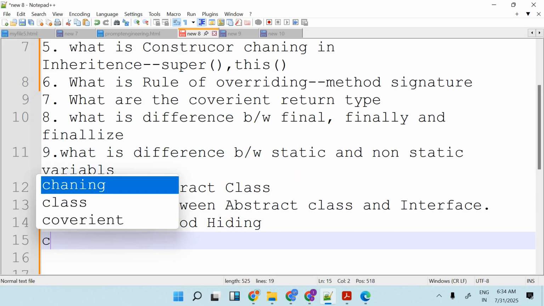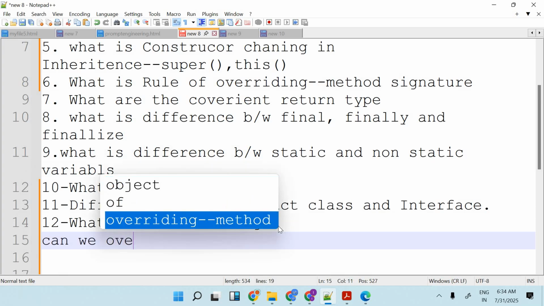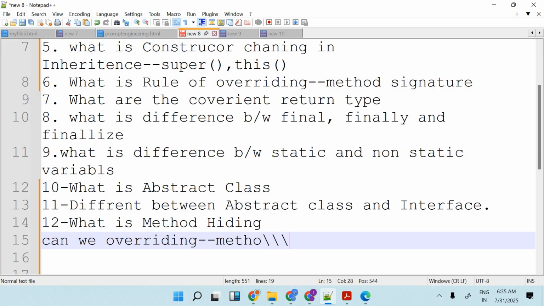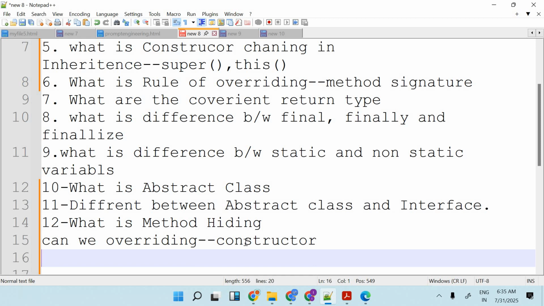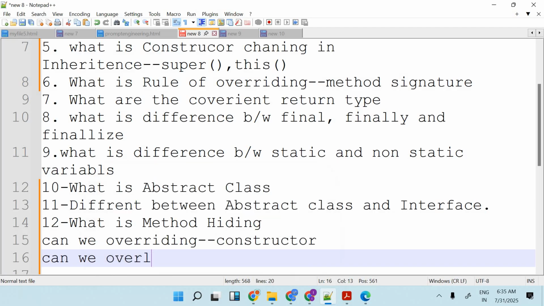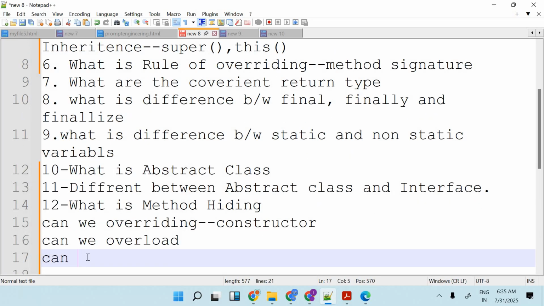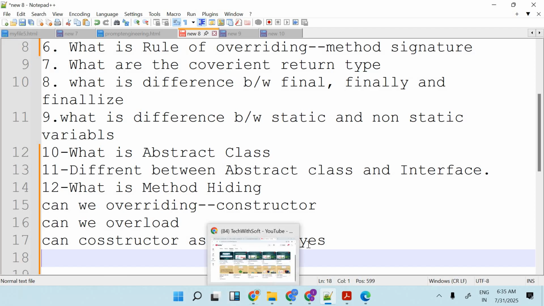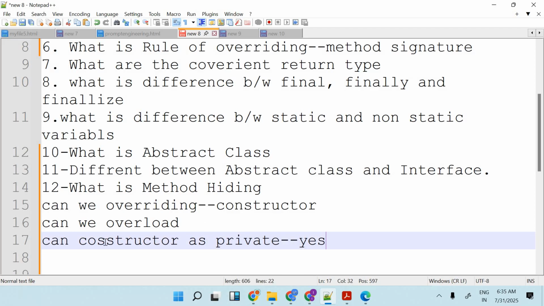Next question: can we override a constructor? The answer should be no. We cannot override a constructor. Can we overload a constructor? Yes, we can overload a constructor. Can we make a constructor private? That is also one of the questions. The answer should be yes, we can make it private. That comes under a category where we implement the singleton design pattern, and I will let you know about that later.